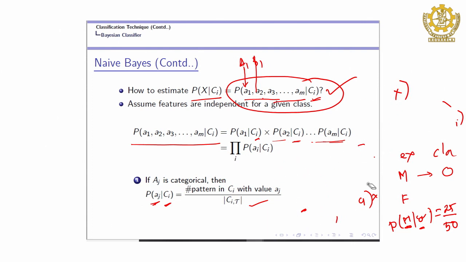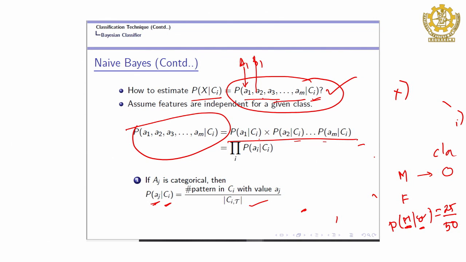In summary, what we got is that we had to compute this value, and for naive Bayes we assume that features are independent. So, we can directly multiply all these features, and then the problem is reduced to computing the individual probability of each value when we know the class level, that is, given class C1.